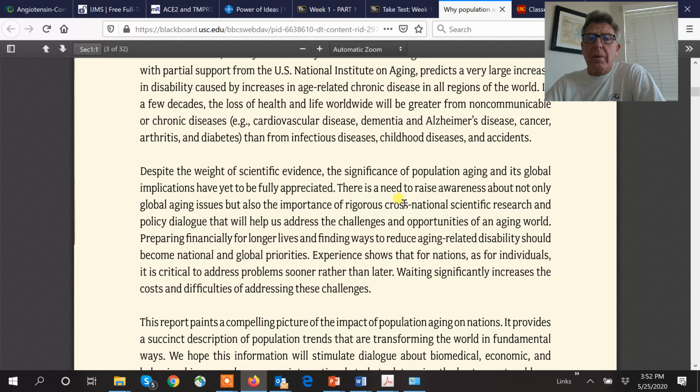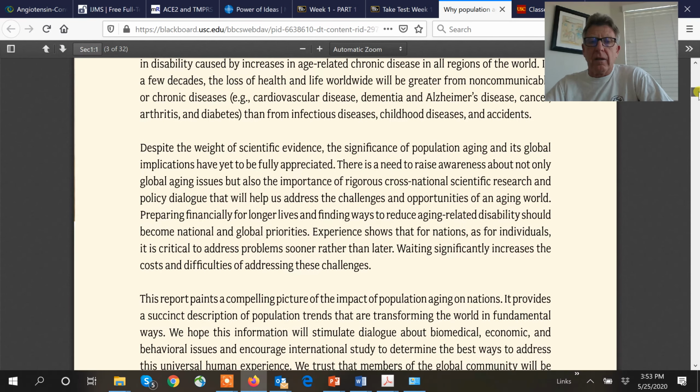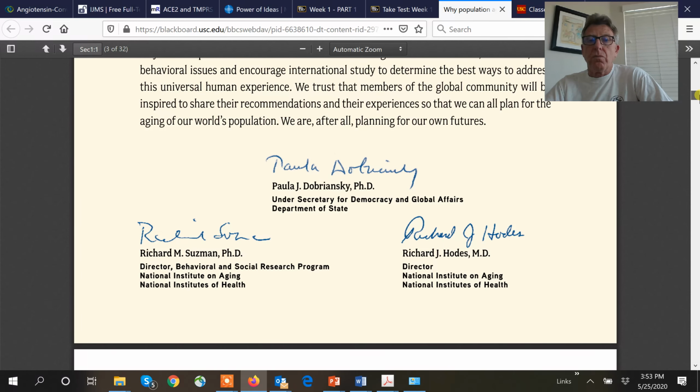Okay, they talk about the type of research across nations. So this is a global issue. This whole article is about global issues, and us being global citizens and solving these issues. All right, so yeah, it's a really cool article, right? And the cool thing about this article as well is this is an overview.